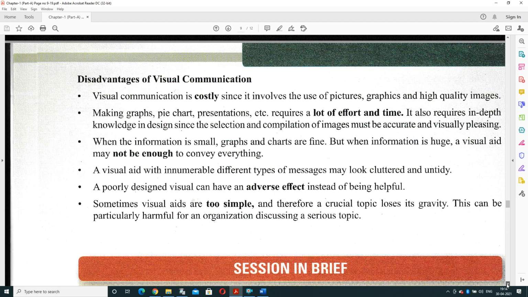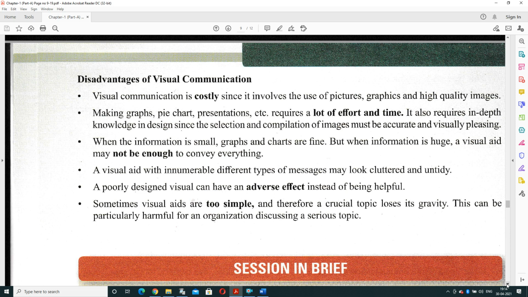Now, there are some disadvantages also. I told you in the start only, it is a costly way. It is costly because it involves the use of pictures, graphics, and high quality images. Making graphs, pie charts, and presentations takes a lot of effort and time. It also requires in-depth knowledge of design, since the selection and compilation of images matters: which one is the best image that will present the information accurately and visually pleasing.